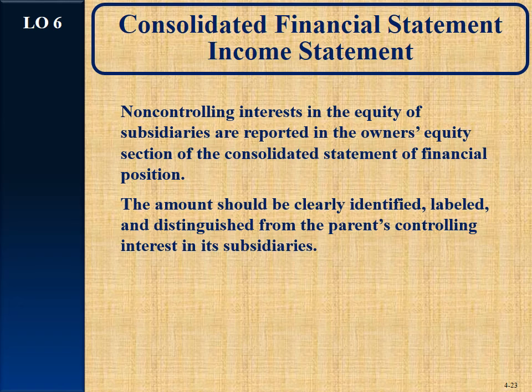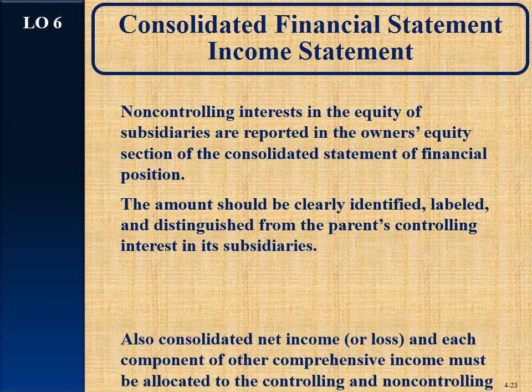And that's how we get it into consolidation. So we're not just reporting 80% of the assets and liabilities of Pawn Company on our consolidated financial statement. No, we're reporting 100% of them. But in the equity section is where we distinguish that, hey, we don't own all 100% of them. There are shareholders out there considered non-controlling interest who own some of them.